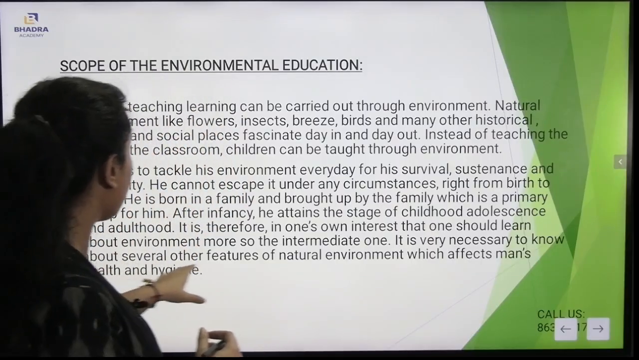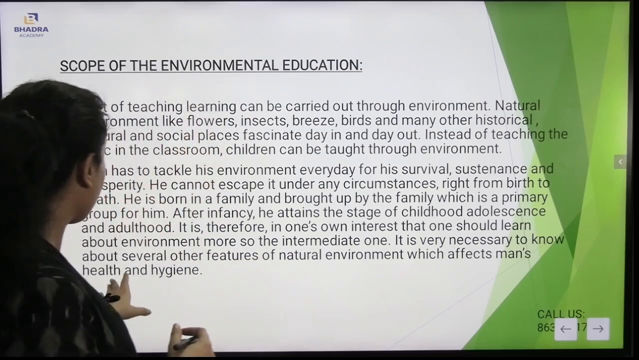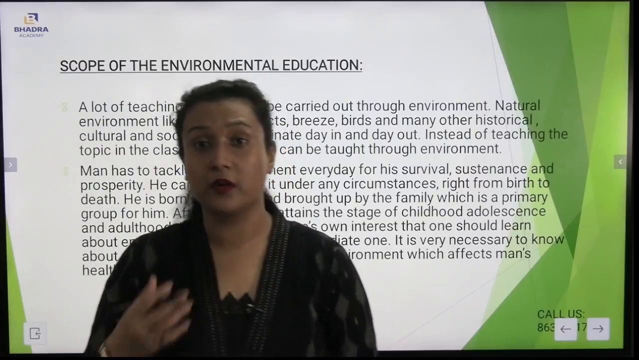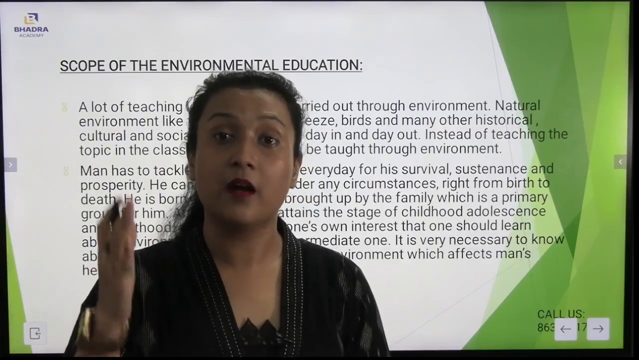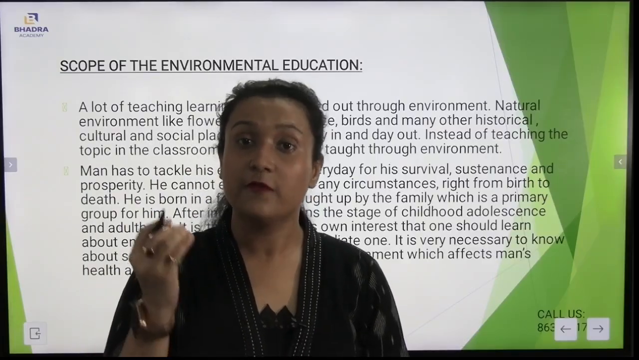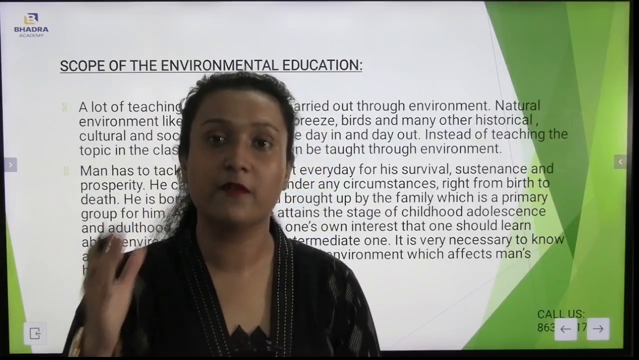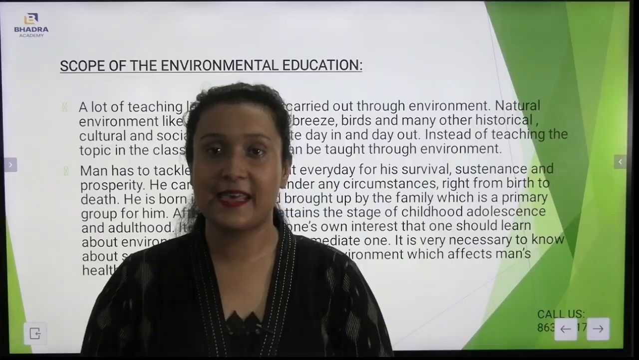It is also necessary to know other features of the natural environment which affect man's health and hygiene. Very, very important. It is a very important term, natural environment. From the natural environment itself, man understands about health and hygiene. From the natural environment, people will be knowing sustenance, people will be knowing survival. Also, on the other hand, they will be knowing how to maintain their own health and hygiene.